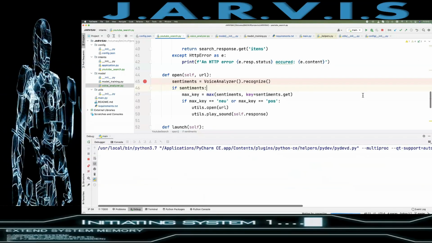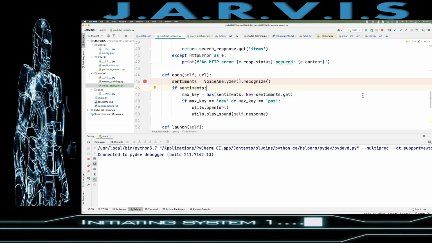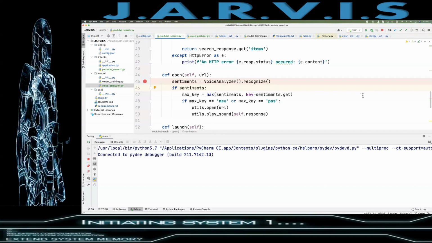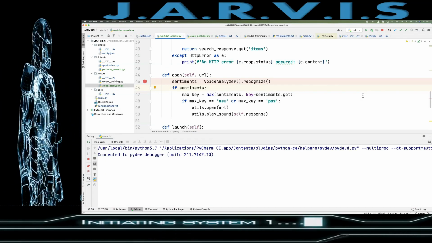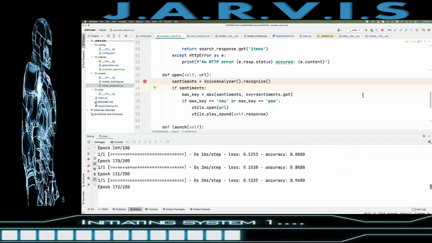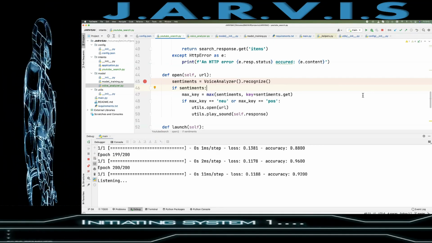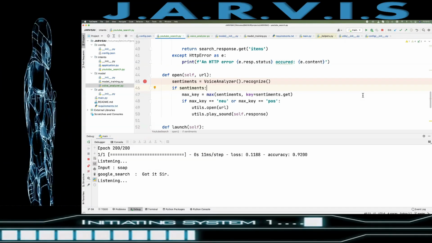Now let's debug from here. Run it, not run it, just debug it. So here you can see I have not put any static value for yes, no. Of course, run it, play it. So I have just implemented voice sentiment analyzer here, right? So hello Jarvis. Hello Jarvis.